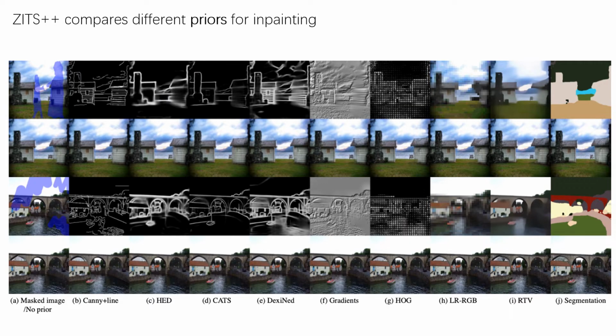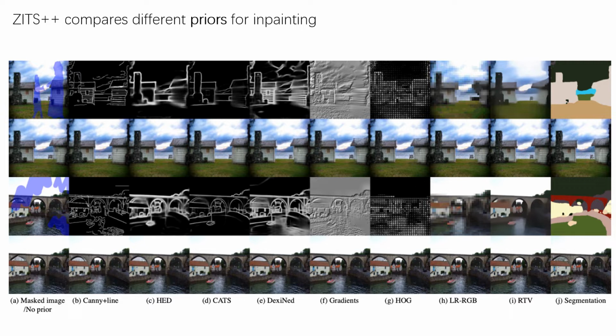We further compare different priors for inpainting to find the best prior, with qualitative results compared with different priors in this figure. For each group, the first row indicates the mask image and restored priors, while the second one shows inpainting results with no prior or different priors. All priors can improve performance based on the baseline. HOG and low-resolution images have discouraging improvement without proper structure.